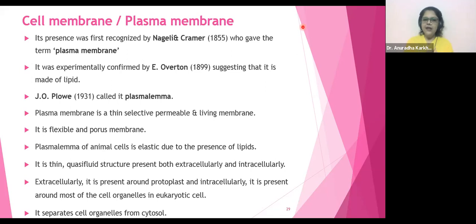It is a flexible and porous membrane. It's literally flexible. It moves. The plasma membrane is actually going to be like, वो एक bridge है देखो. आपने देखा है वो bridge जो हिलता रहता है. What is the name of that bridge? Come on. Yeah, cell wall is dead, plasma membrane is living. What is that bridge? Do you know? The bridge which keeps on shaking when you walk on it.